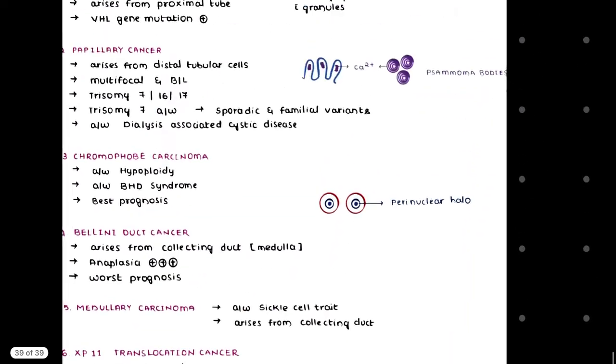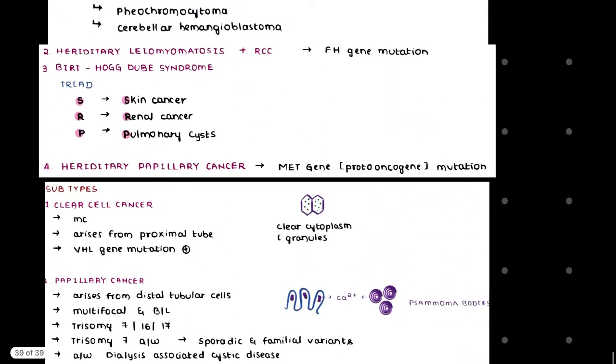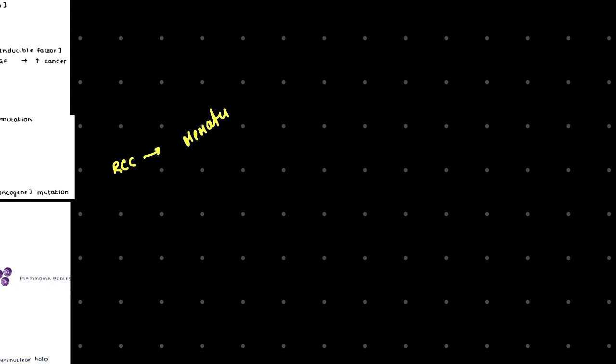Now we need to talk about the clinical manifestation that we see in renal cell carcinoma. We need to keep in mind that the clinical manifestation will be hematuria, and here it will be painless hematuria. In the case of kidney stones there is painful hematuria, but in renal cell carcinoma there is painless hematuria, and this painless hematuria is the commonest manifestation that we see.